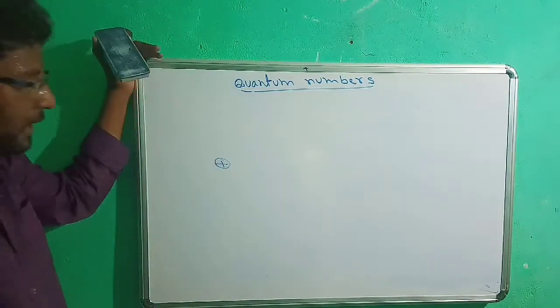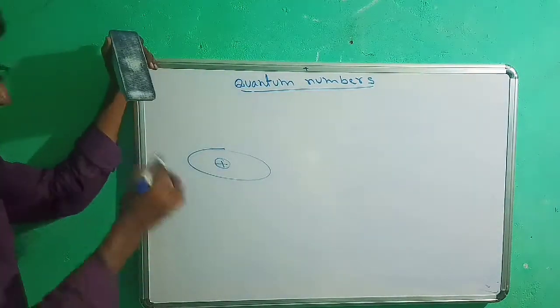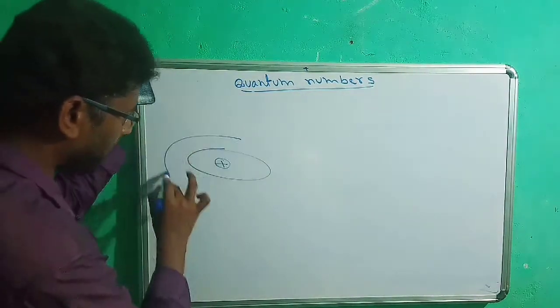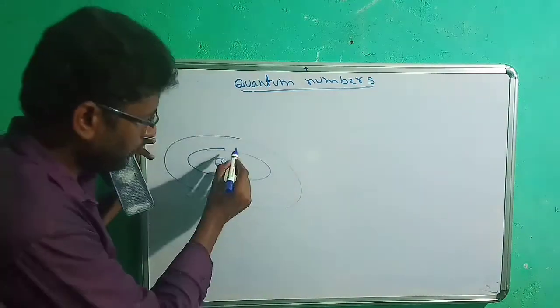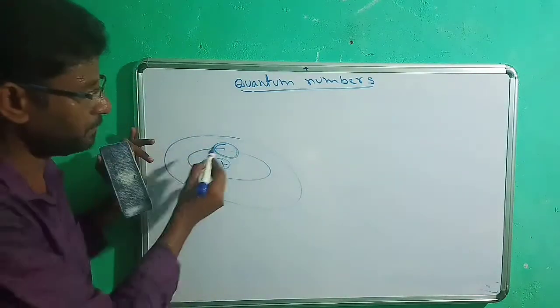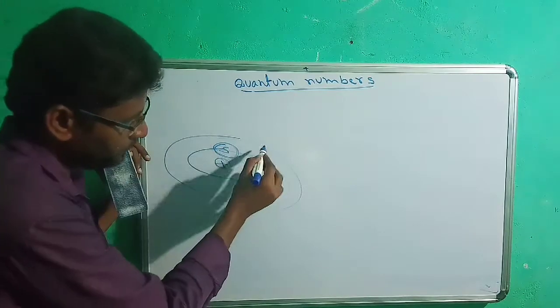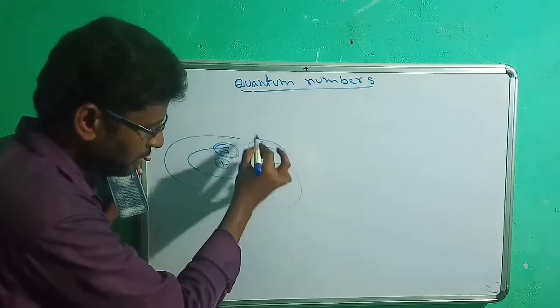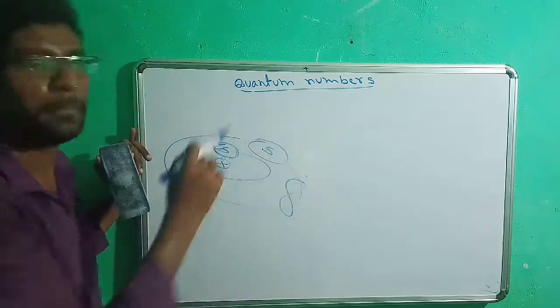The nucleus must be at the center. Electrons will rotate around this nucleus in circular paths. Actually, Sommerfeld explained elliptical paths. The first shell contains a spherical subshell, given by s. The second shell contains a spherical s, and also contains dumbbell p subshells.